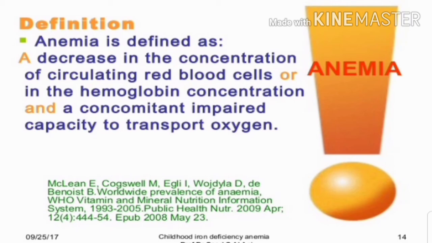The next one is the last disease from the non-communicable diseases. It is anemia. Anemia is defined as a decrease in the concentration of circulating red blood cells or in the hemoglobin concentration and a concomitant impaired capacity to transport oxygen. It is caused by the deficiency of iron in food. A person suffering from anemia looks pale and tired, has colorless lips and pale flat nails.